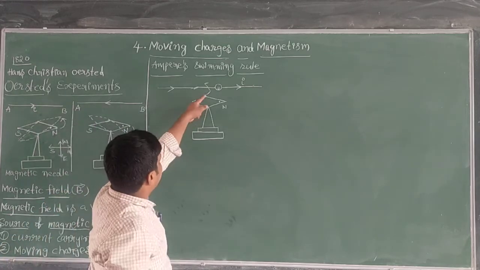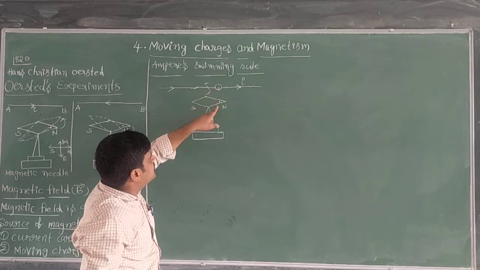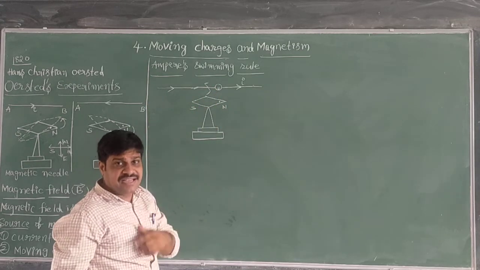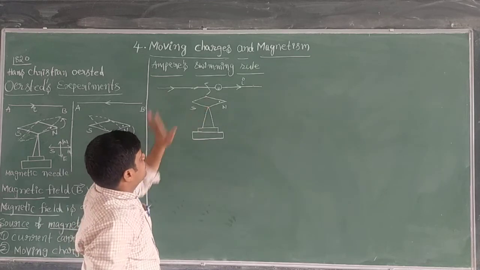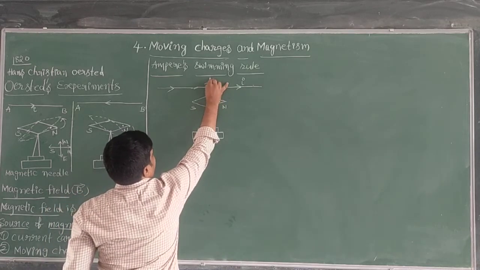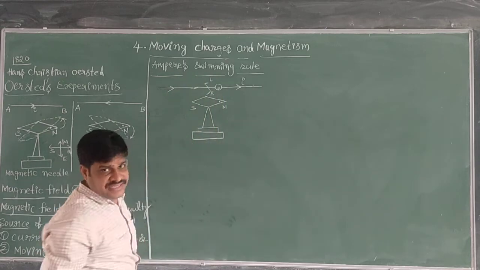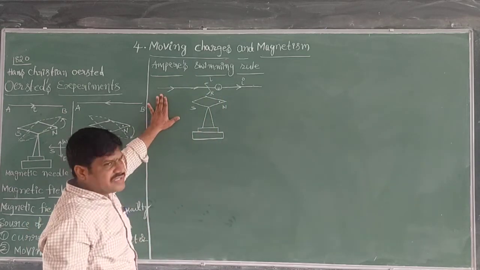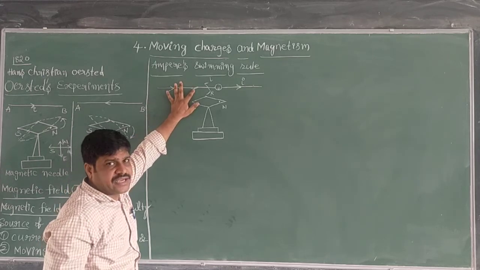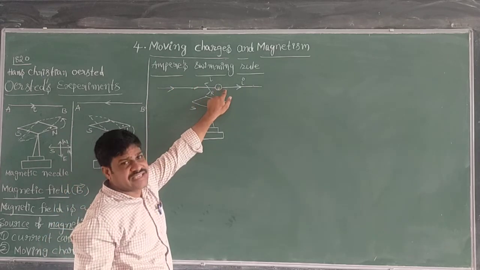By facing his face towards the magnetic needle, this is his right hand and this is his left hand. Suppose the current enters at his feet and leaves at his head.